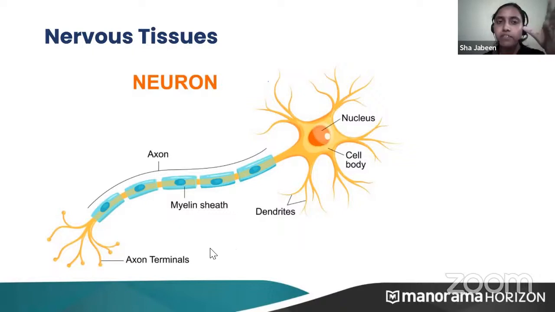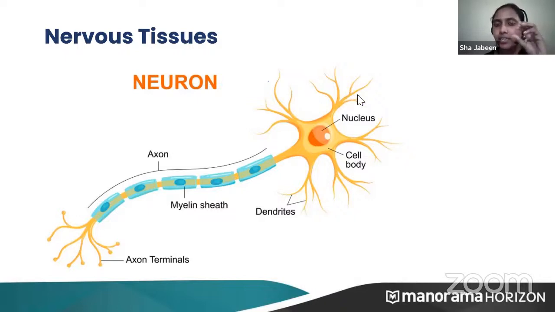We have seen connective tissues, they are of different types. We have seen epithelial tissues, they are also of different types. But nervous tissues are made up of only one type of nerve cell. There are no different types of nervous tissue. Now this nerve cell diagram is very important. You have to draw this clear diagram, it is usually asked in the exam.